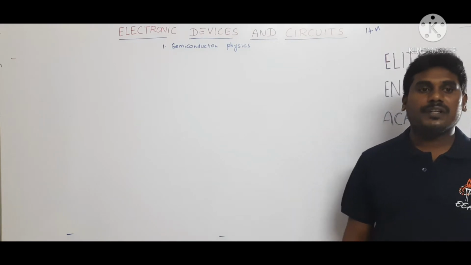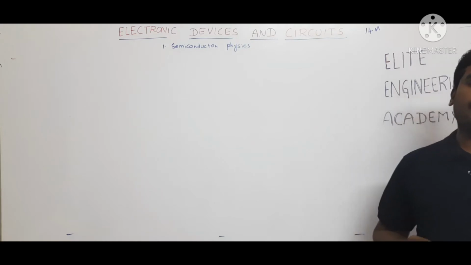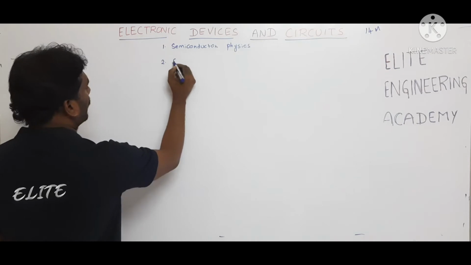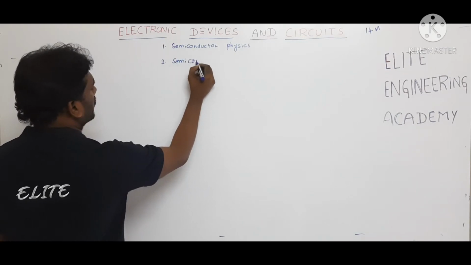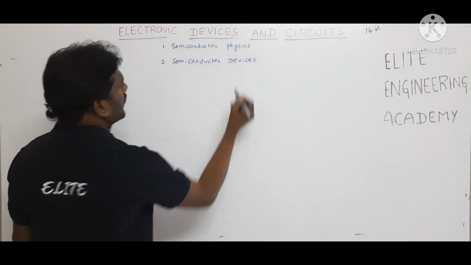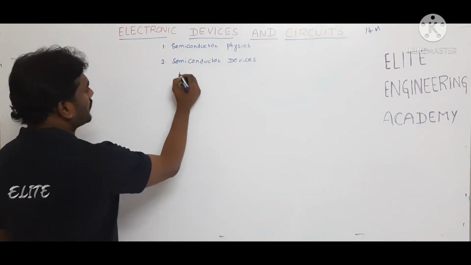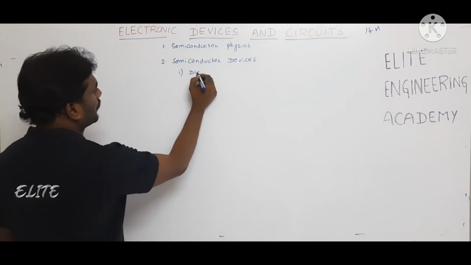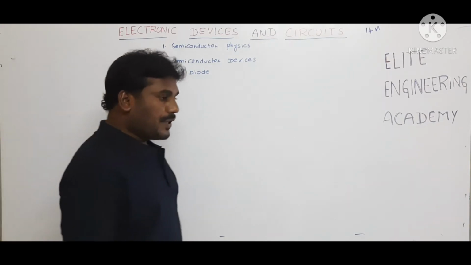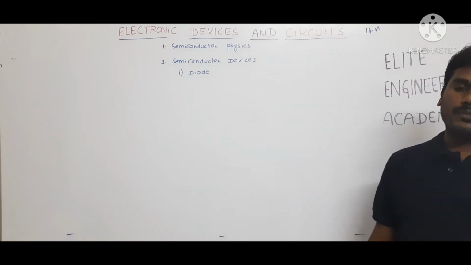After combining a p-type device and an n-type device, what is the device that comes? That device is called a diode, which we are going to study under semiconductor devices. After joining p-type material and n-type material, we get a device called a diode. Diode is a basic element in semiconductor devices. It is a two-terminal device.